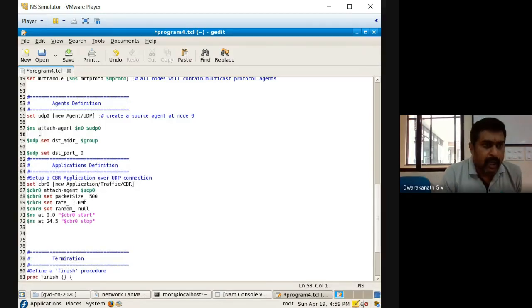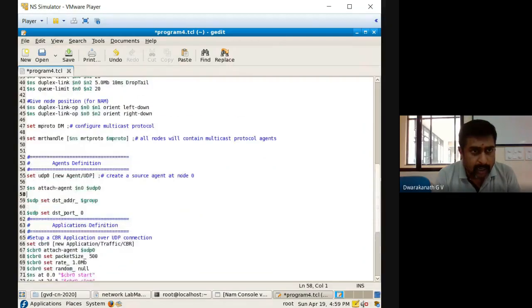So what you are doing here is, you attached UDP to n0, and later on whatever variables are there in the UDP class, like for color we set, you remember, whatever class underscore variables are there, the same variables will be there, that is dst_addr_. Destination address, here we are not taking individually, and the underscore indicates reserved variables, that is $group. Now where is this $group?